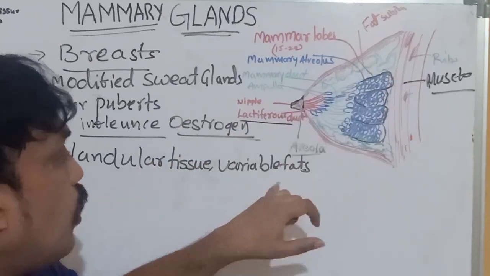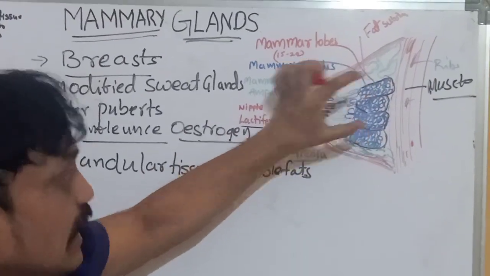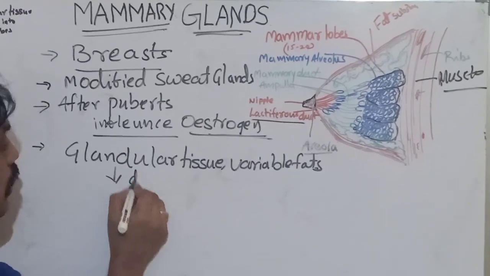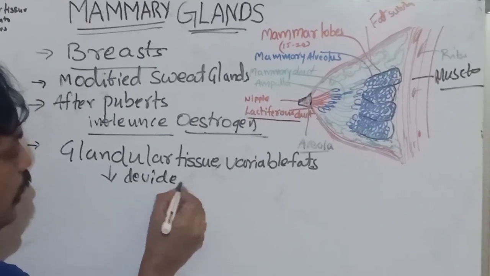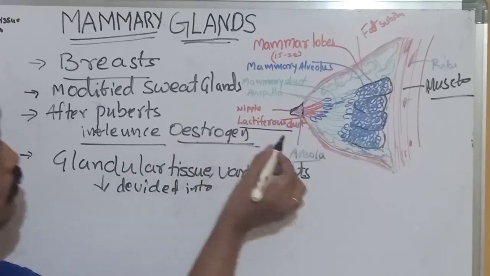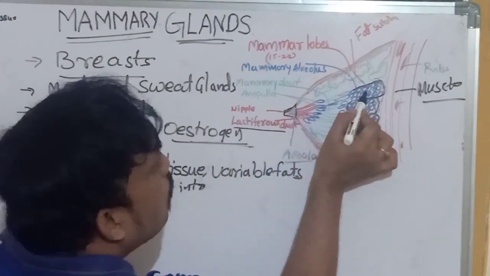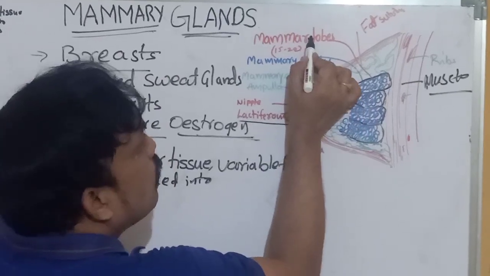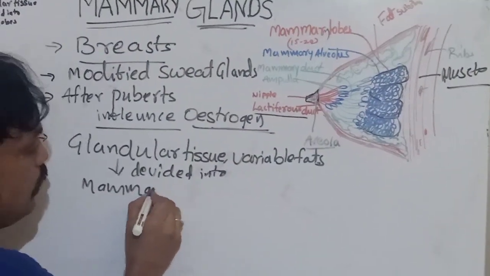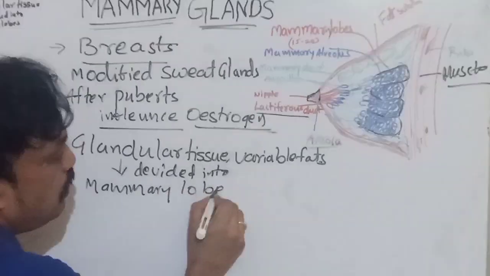Each breast is divided into glandular tissue and variable fats. Each glandular tissue is again divided into lobules. These we call mammary lobes.